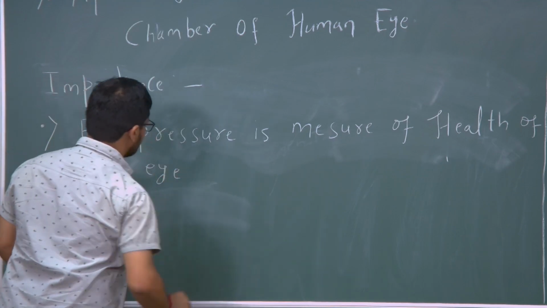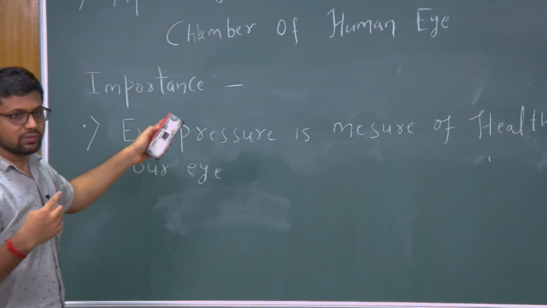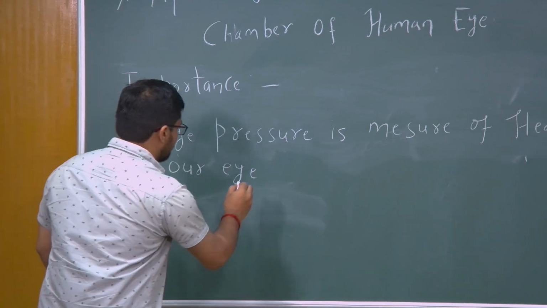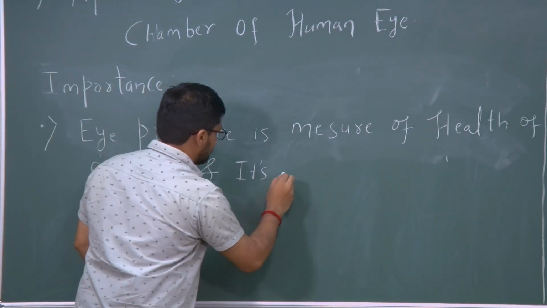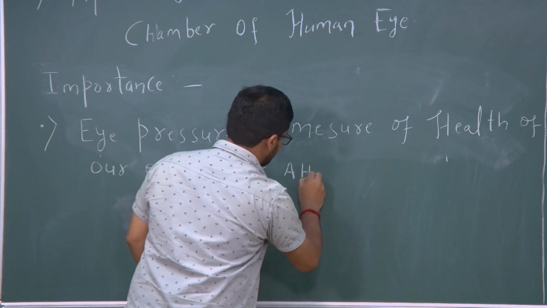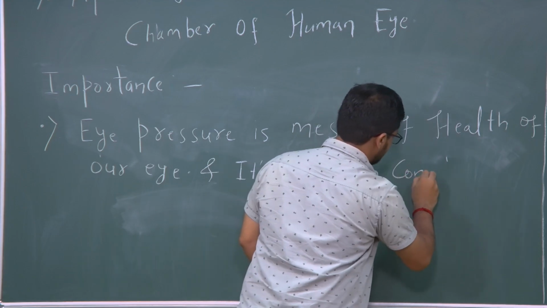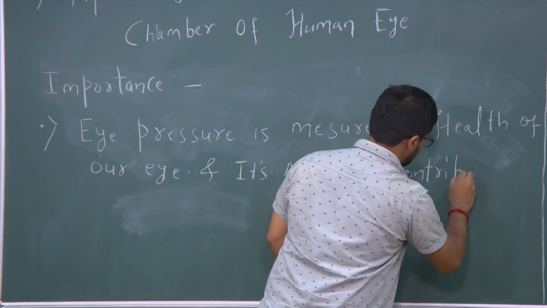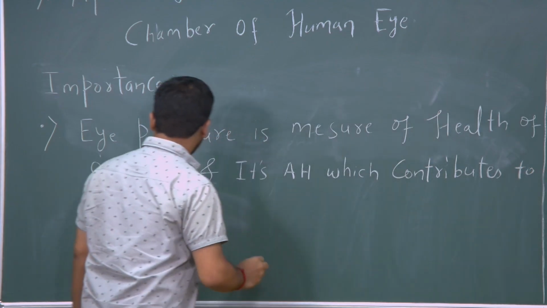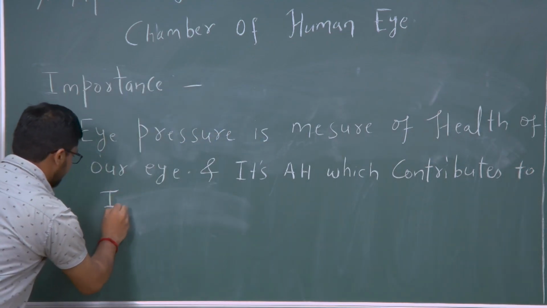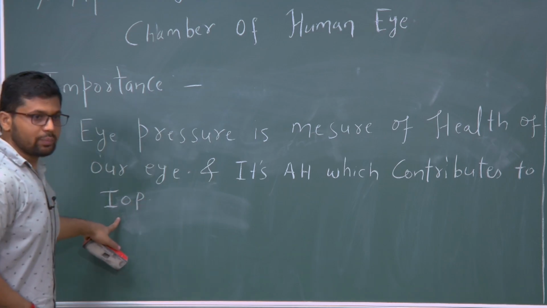And it is aqueous humour which contributes to the intraocular pressure in the eye. So, when we are saying pressure of the eye, that is called intraocular pressure.